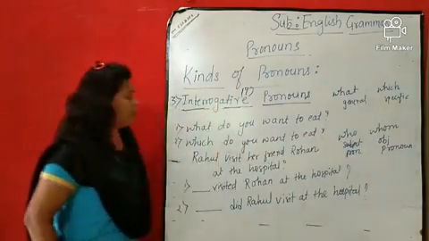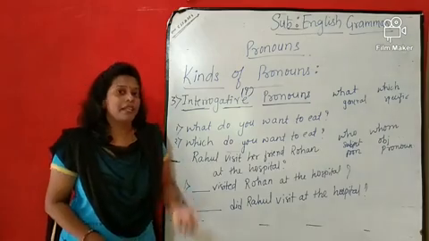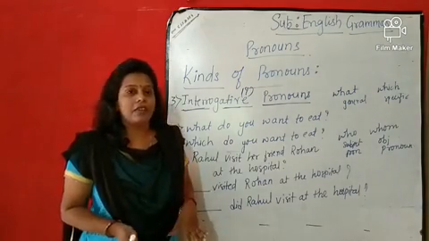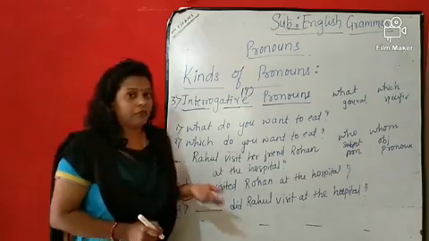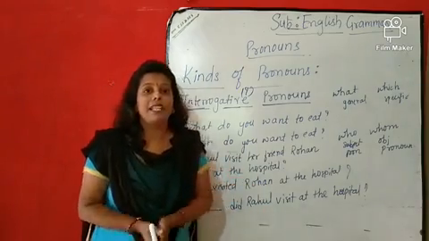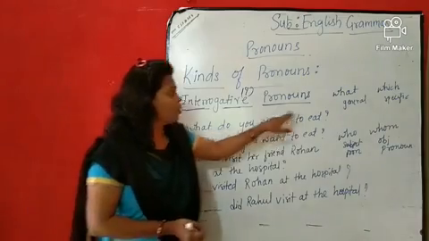Now see an example. Suppose we went to a restaurant, and there we took our place and the waiter came, and now we are going to give our order. हम अपना order देना चाहते हैं. So I am asking you, मैं तुमसे पूछ रही हूँ, what do you want to eat?